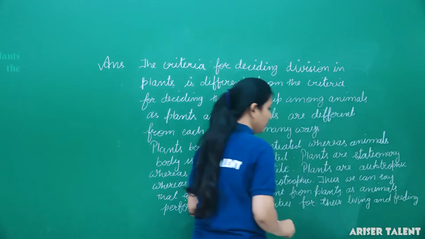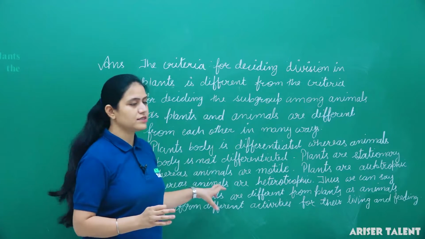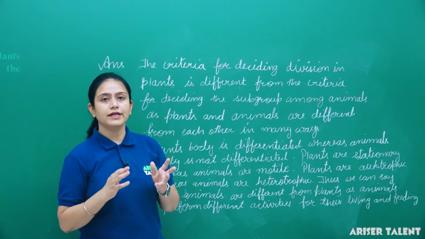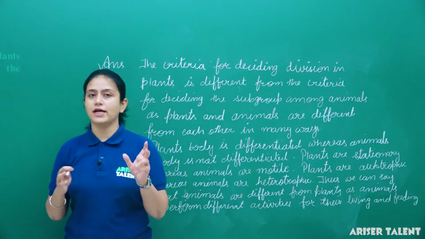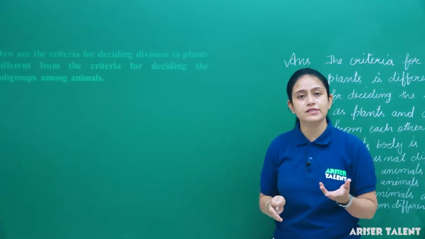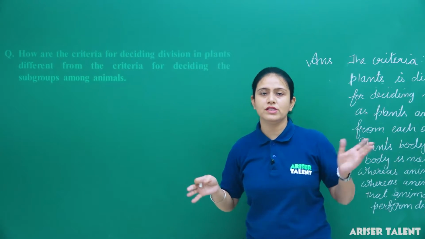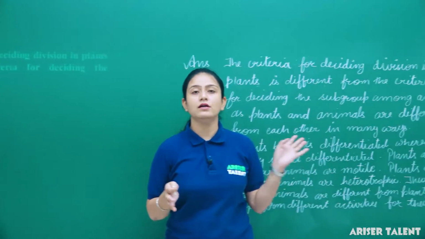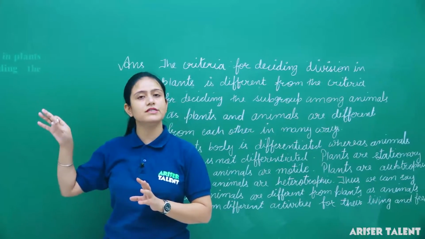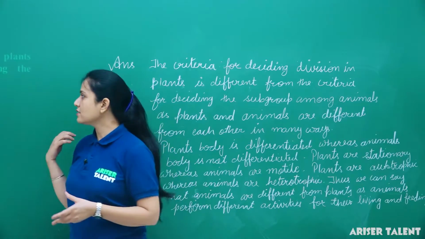Okay, so plants and animals are totally different from each other. On the basis of these characteristics, they are categorized into different groups and subgroups. Thus, we can say that plants are categorized into different divisions, whereas animals are categorized into subgroups. Okay, so this is the criteria to divide the plants into different divisions and to divide the animals into different subgroups. Clear? So, this is the answer.